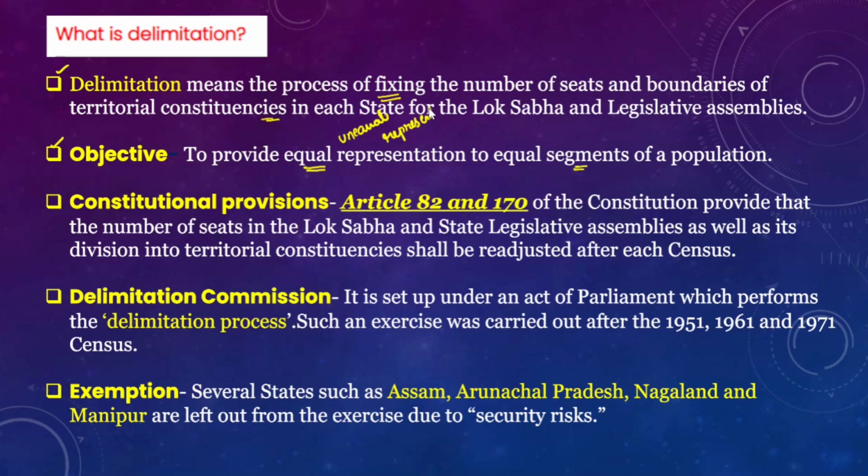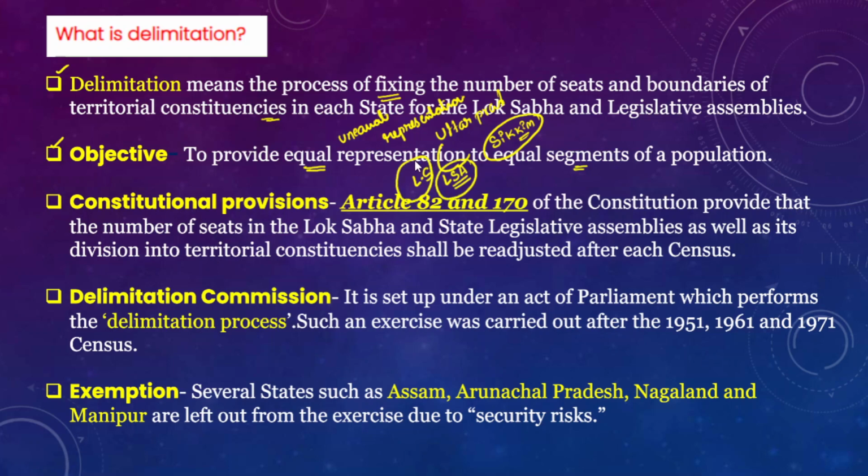For example, states like Uttar Pradesh have more population. On the other hand, states like Sikkim have a lesser population. So based on the proportion of population, both Lok Sabha seats as well as state legislative assembly seats will be demarcated or redrawn.